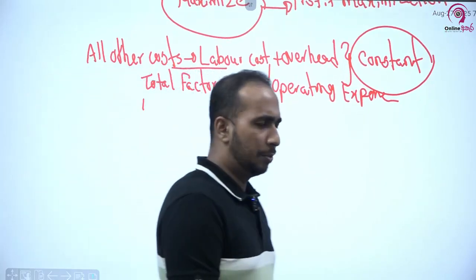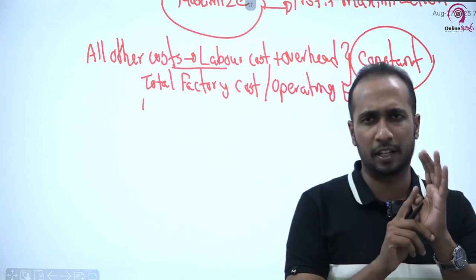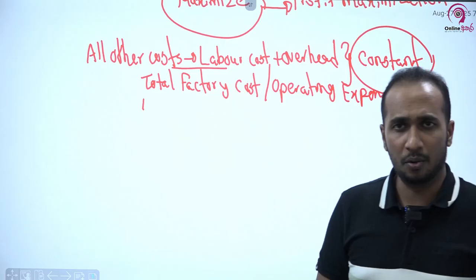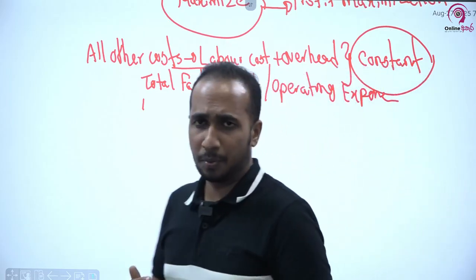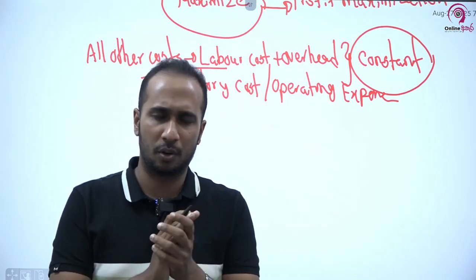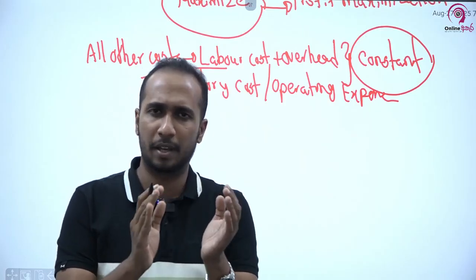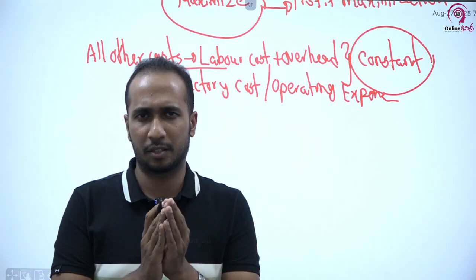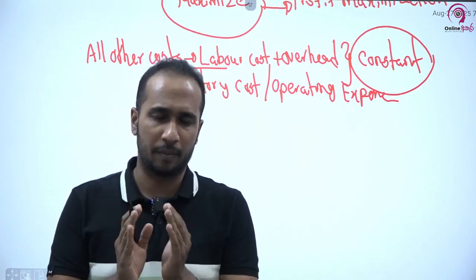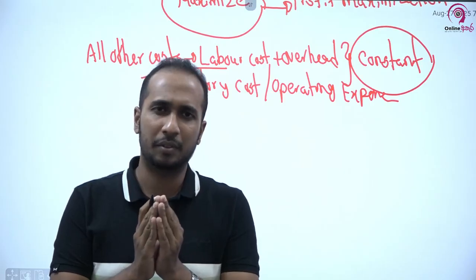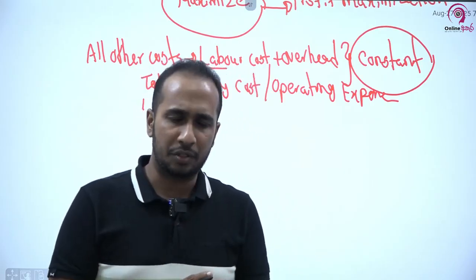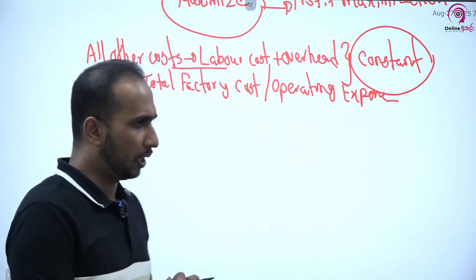Okay, so in throughput accounting you have to understand first what is meant by throughput, and then the next thing is you need to understand how you can maximize your profit. It is simply by maximizing the throughput, because when it comes to other cost, we call them total factory cost or operating expenses. So those costs are assumed to be constant in short term. කෙටි කාලයේදී අනිත් වියදම් ස්ථාවරව තියෙනවා කියලා අපි උපකල්පනය කරනවා, right? Now this is the basic thing you need to understand in the context of throughput accounting.